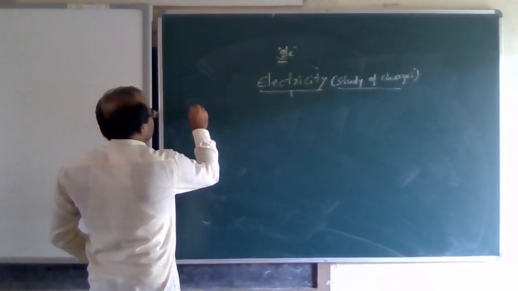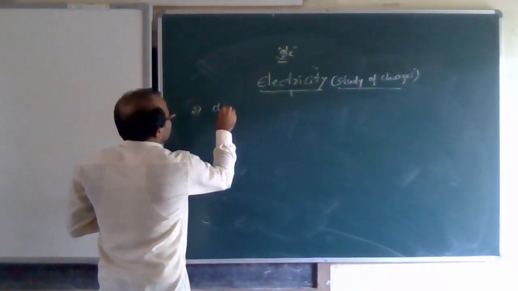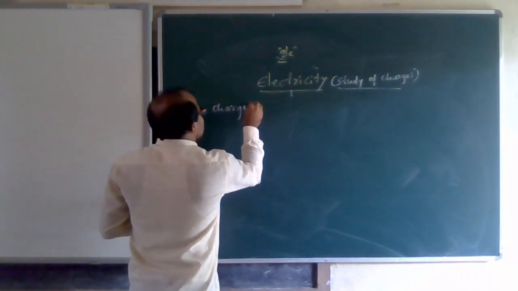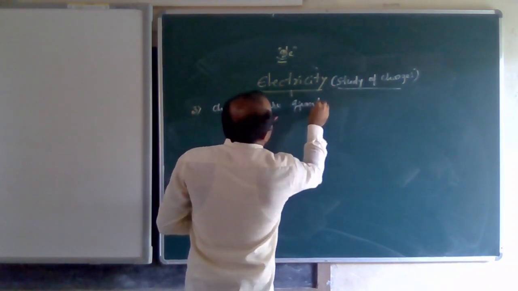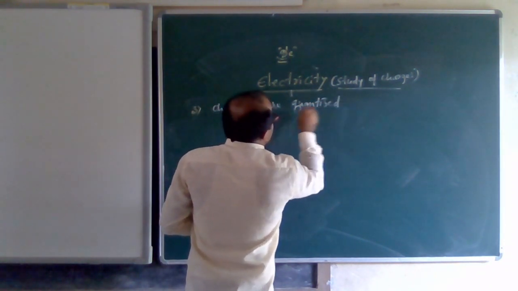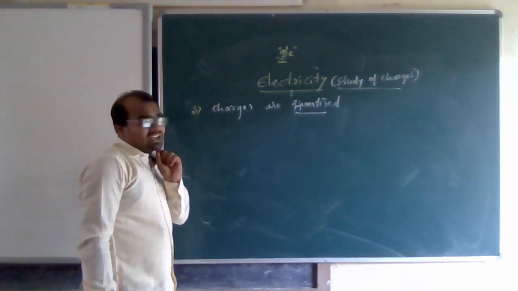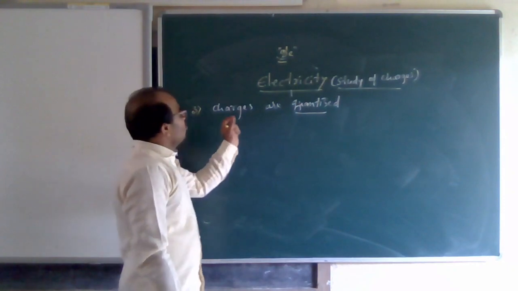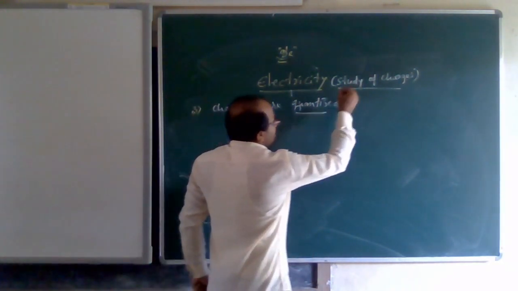So what is the third property of charge? Charges are quantized. It means we can add the charge, or we can subtract the charge.